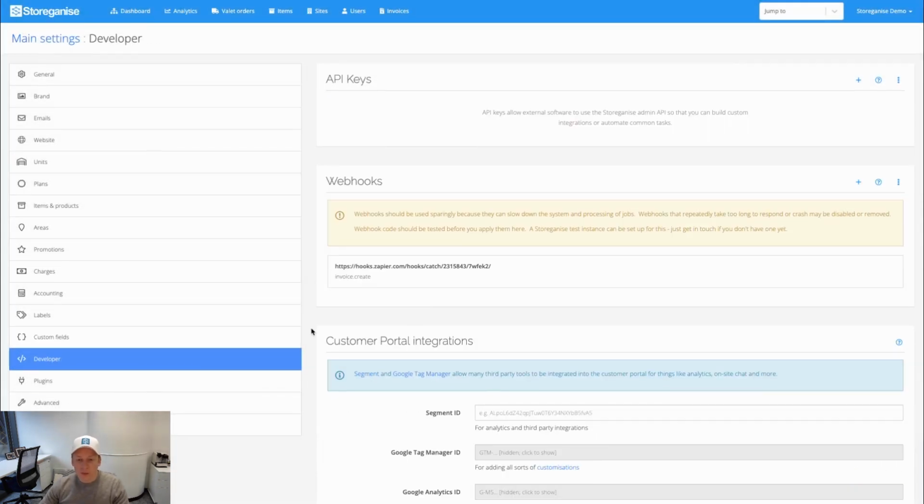Here you'll see the developer settings. You can set up customer portal integrations with things like Google Tag Manager, tons of stuff you can do with that, including analytics and custom chatbots. You can even customize the UI and put custom CSS in the customer portal. You can set up API keys, or a fully open API, which allows you to do pretty much anything with Storeganise. If you want to integrate in custom systems or run custom code, you can do that.